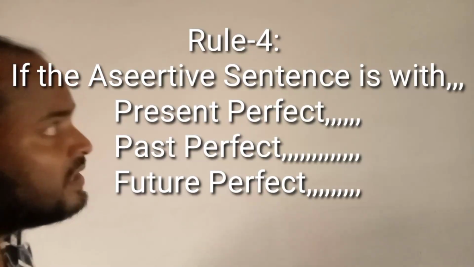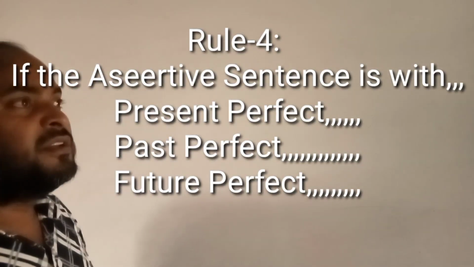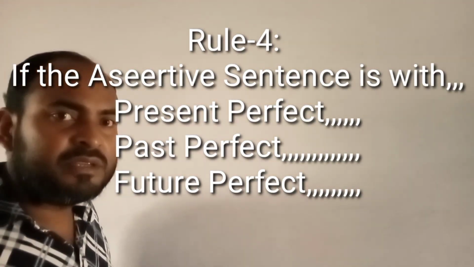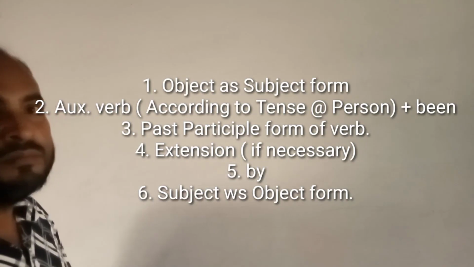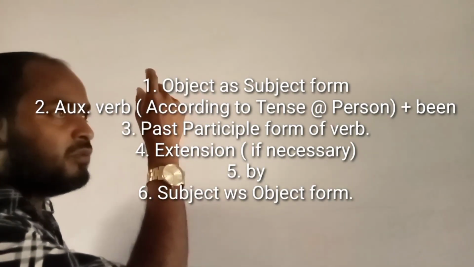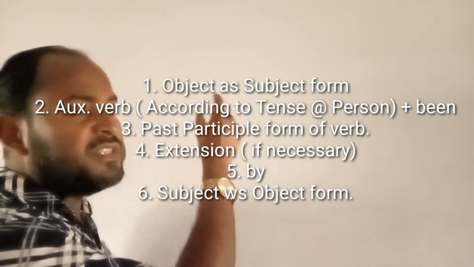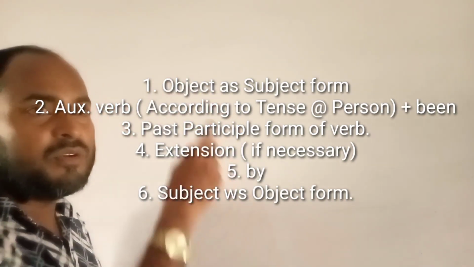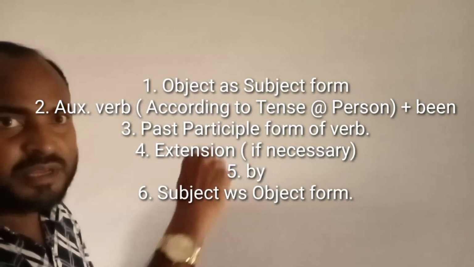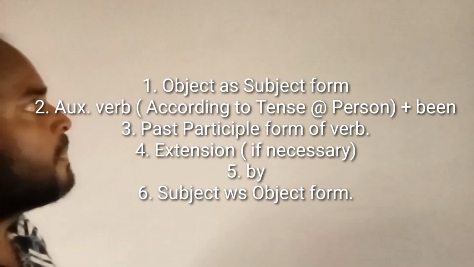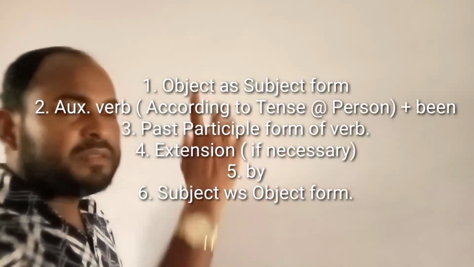Okay. Now, if the sentence is present perfect, past perfect or future perfect, then we have to follow the instruction. At first, we have to use the object as subject form. Then, according to tense and person, we shall use the auxiliary verb and then been, B-E-E-N, been. Okay. And then the past participle form of the verb.